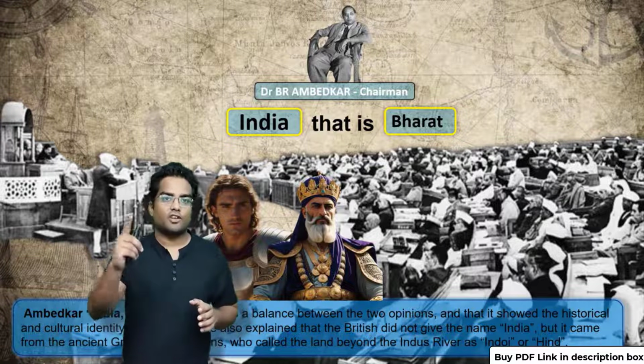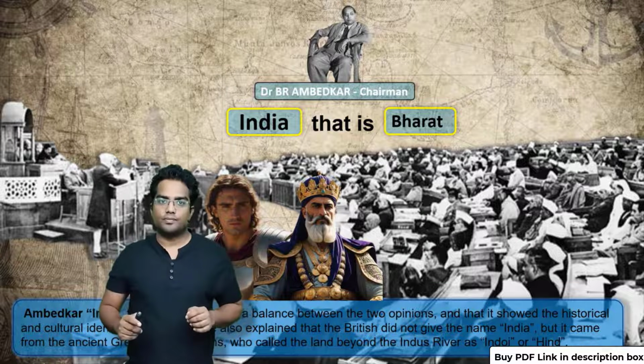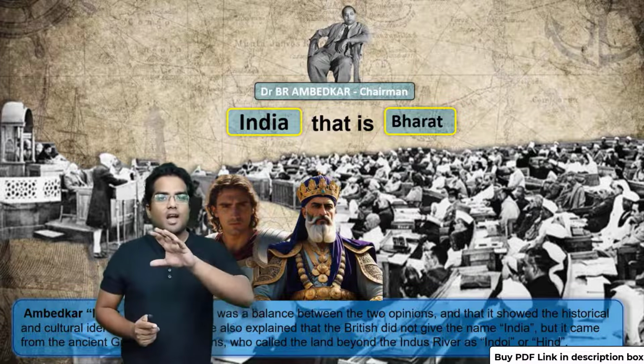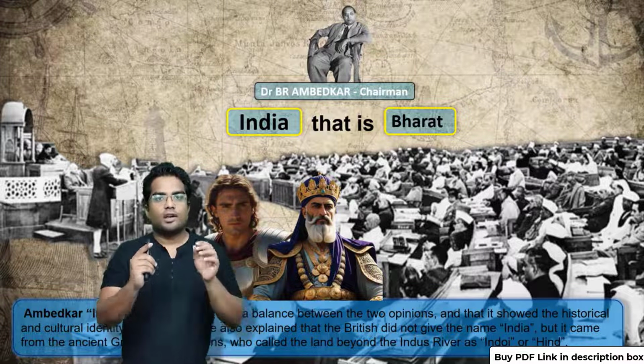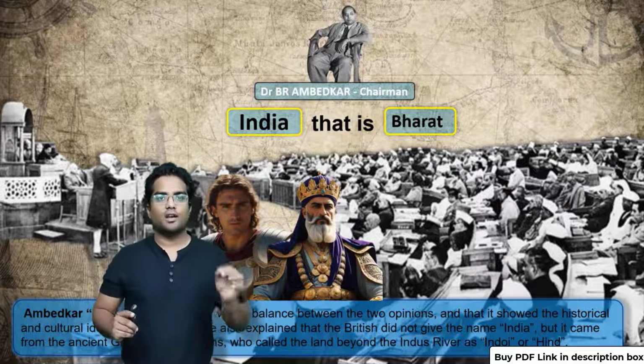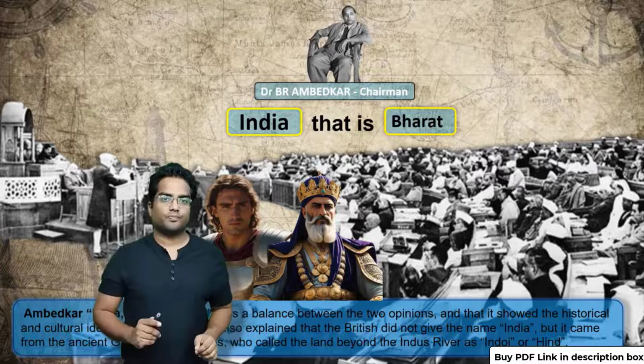The Indus River was fed by 6 tributaries. So essentially there were 7 rivers around that region, Indus and its 6 tributaries. And this region, in Rig Veda, is mentioned as Sapta Sindhu. Right? Sapta Sindhu, that is, 7 rivers.